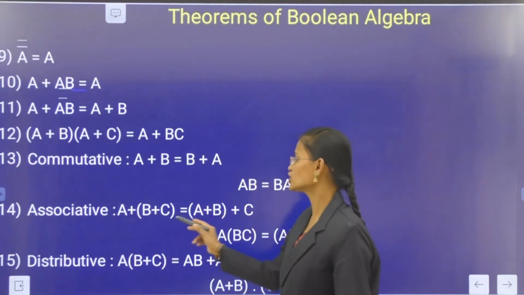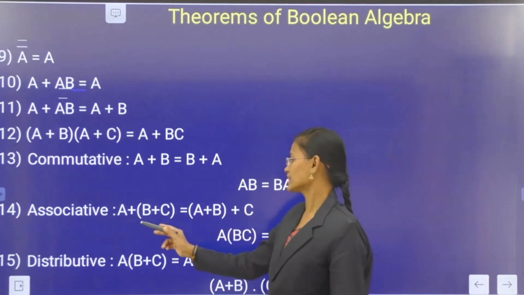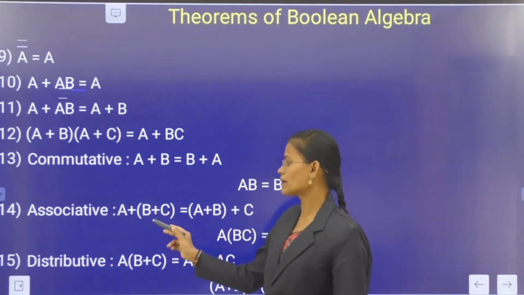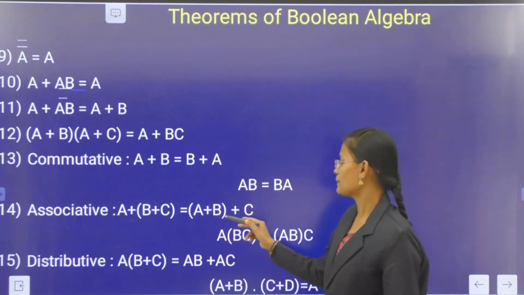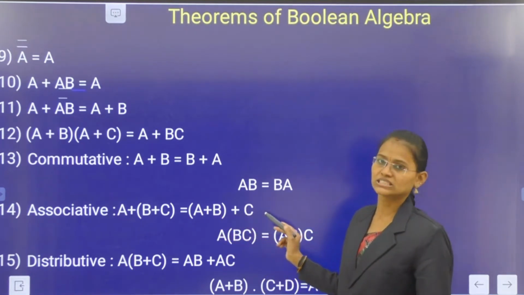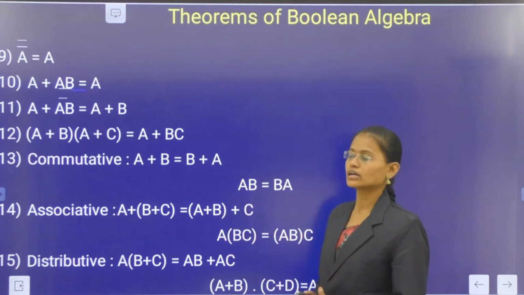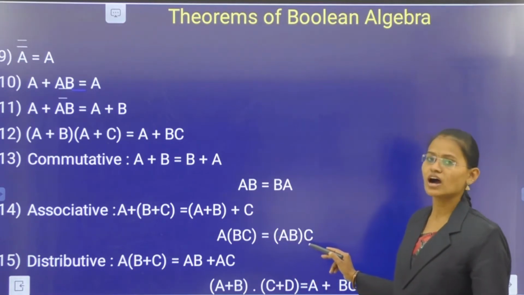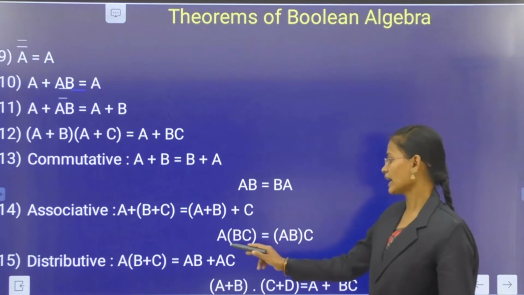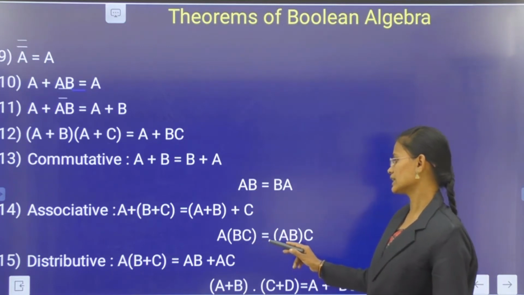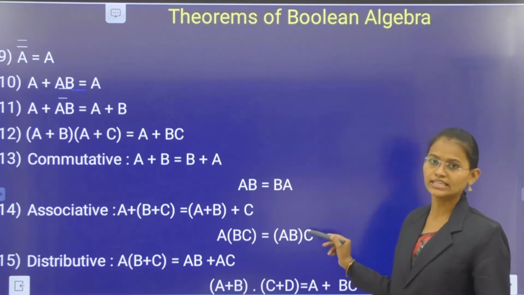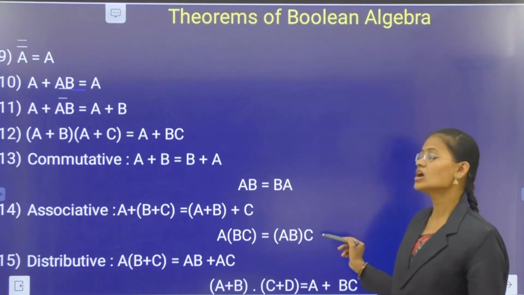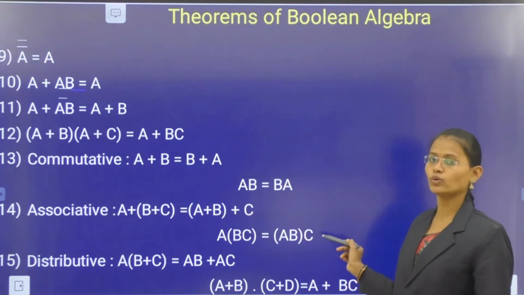This is the associative law of addition, that is A + (B + C) = (A + B) + C. And next one is the associative law of multiplication, that is A(BC) = (AB)C. This is the associative law of multiplication.